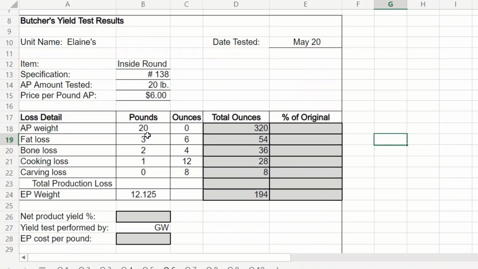All right, so fat loss. We started with 320 ounces. We lost 50 ounces to fat. They've carved it off, it's baked off, it's been trimmed, right?